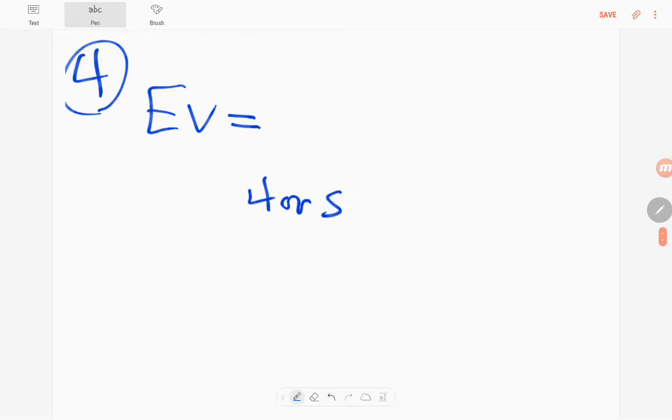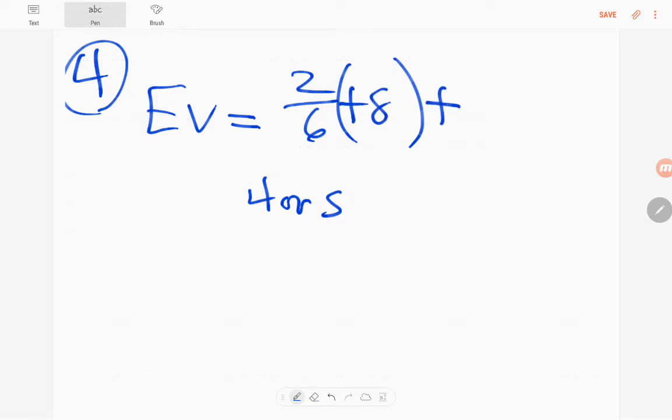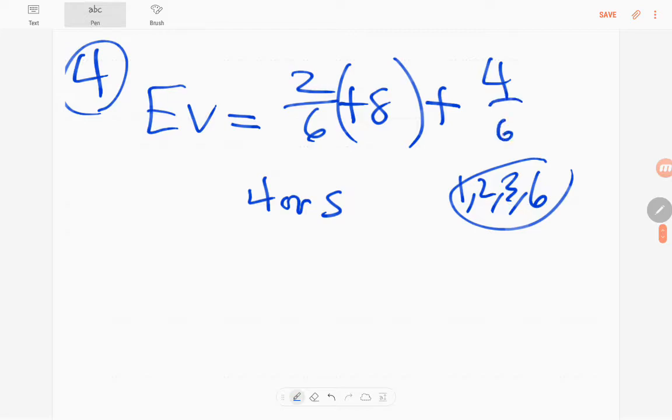Well, what's the probability of getting a 4 or 5? That's 2 out of 6 numbers. And if that happens, we win $8. Otherwise, you lose $4. That means if we get a 1, 2, 3, or a 6, we would lose $4. And the probability of this is 4 out of 6. That is the expected value of the game.